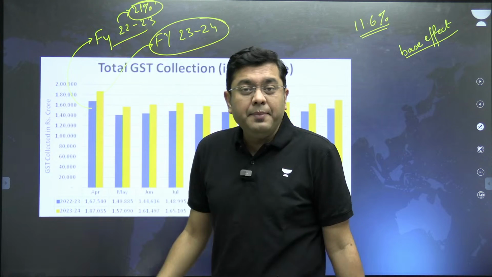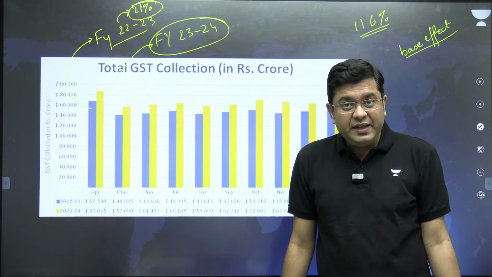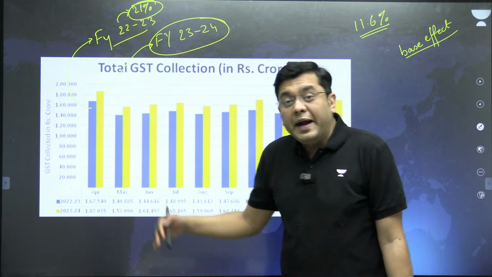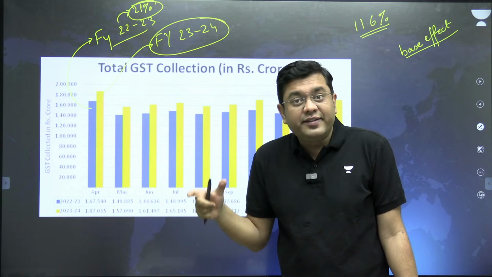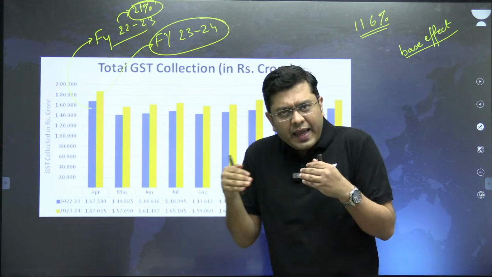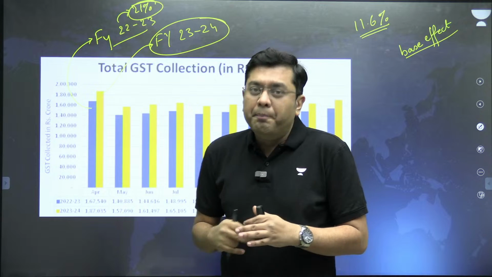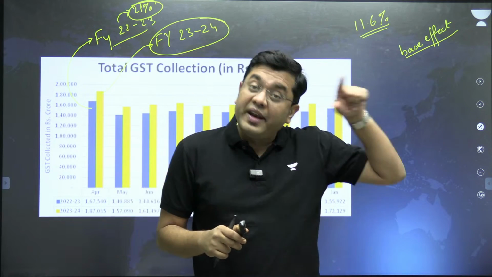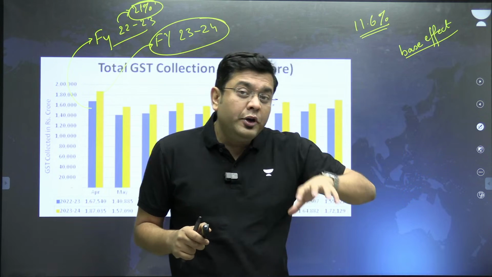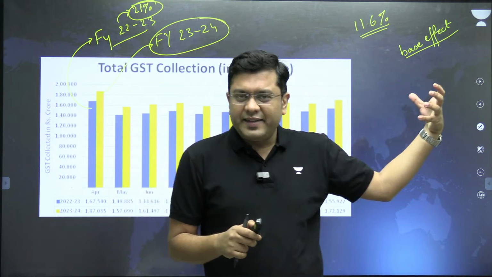Almost a 21% rise in the amount of GST which has been collected. But already in the year 22-23, you had a substantial sum of GST collections, so thereby the rise is still there, but the rise is only around 11%. So while the growth rate has moderated, the absolute values of growth have been significant.